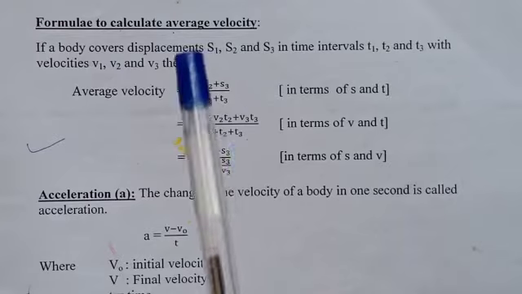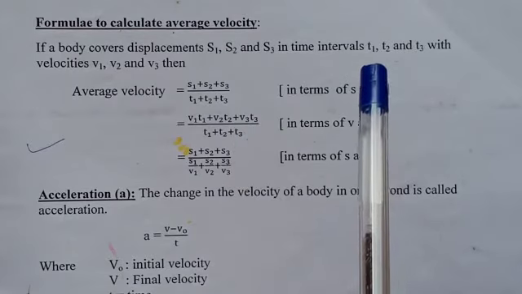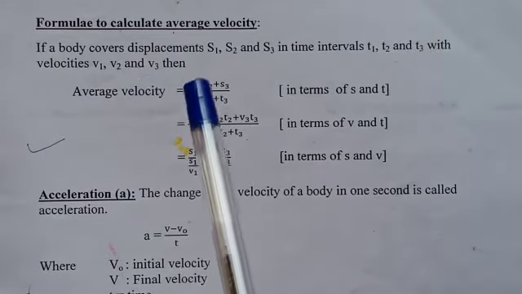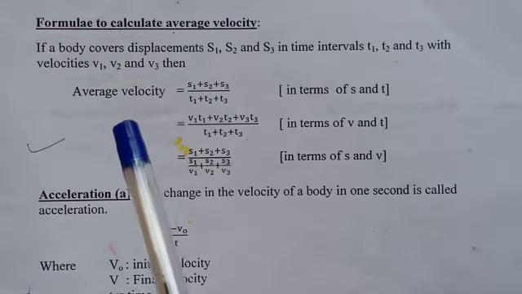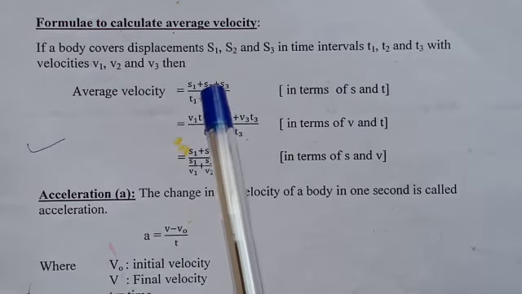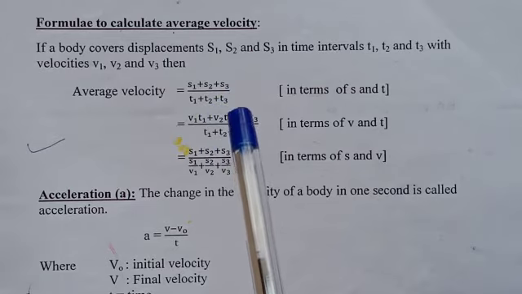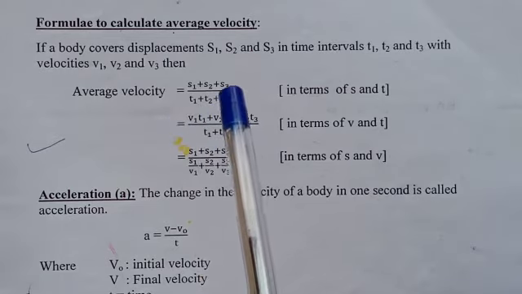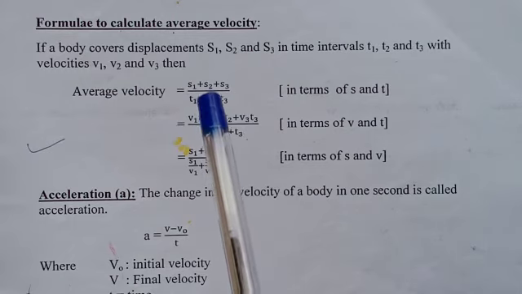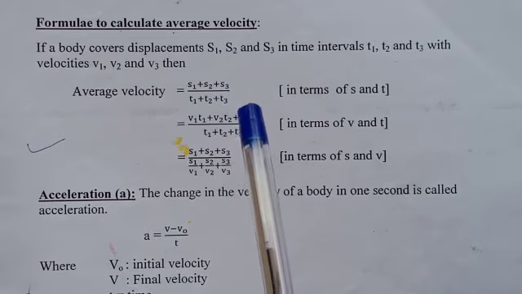Then we can write the average velocity in terms of S and T, that is S1 plus S2 plus S3 by T1 plus T2 plus T3. Here S1, S2, S3 denote displacements.